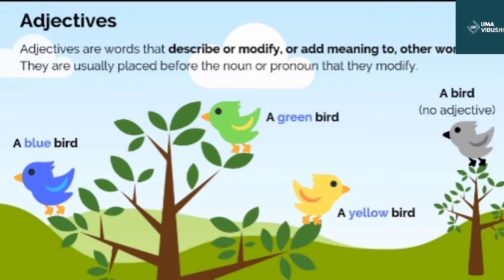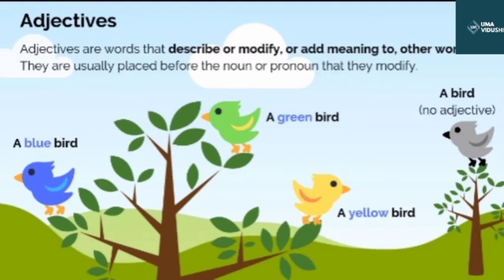Let's take one example. He is Sam. Sam is a good boy. Now here, the word good is adding to or describing Sam. So any word which describes or modifies a noun or a pronoun is known as an adjective.